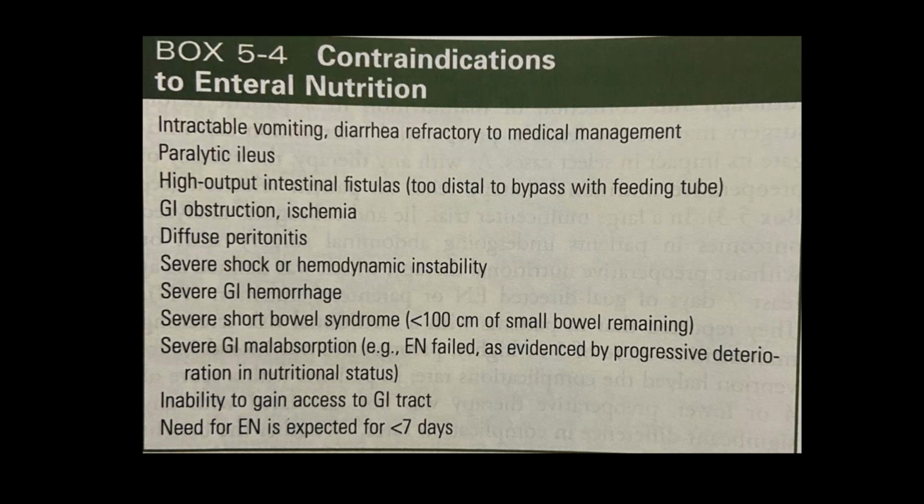In high output intestinal fistulas, when you do a jejunostomy or an ileostomy, and you put the tube inside the stomach or the small bowel, whatever liquid is going into the bowel will be coming out of the jejunal stoma or an ileal stoma. So that is not at all useful.